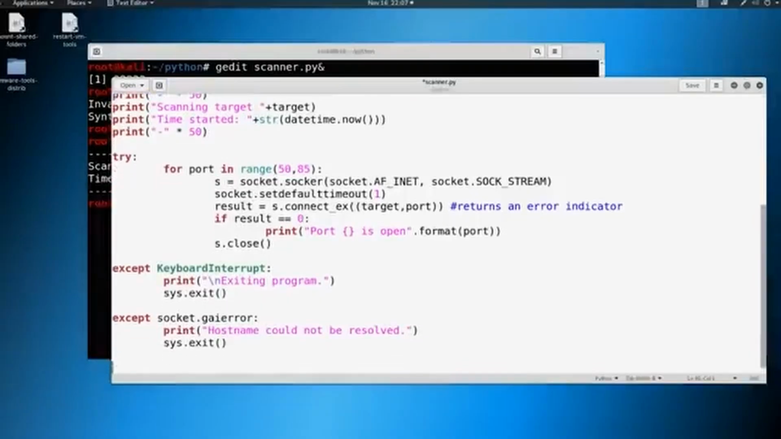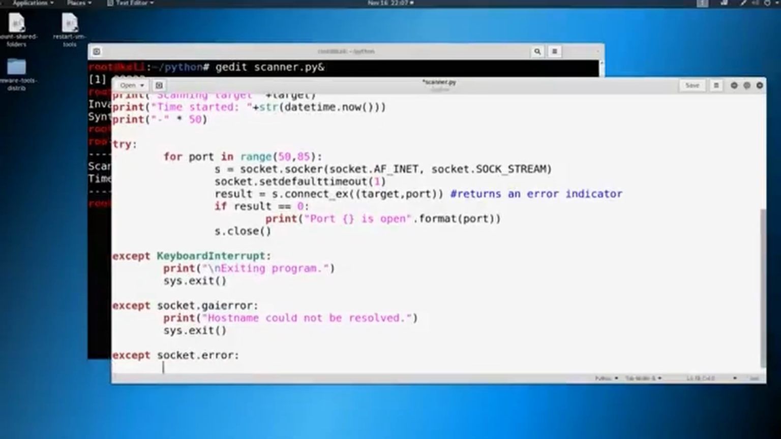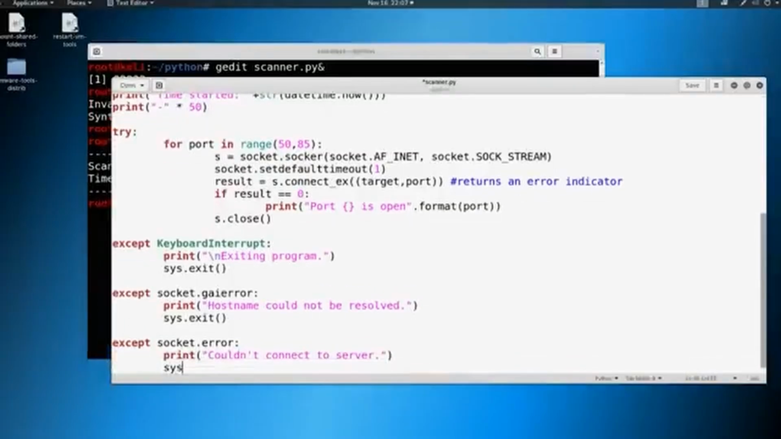So if we can't resolve the hostname, DNS is failing us, we're just going to go ahead and exit out. And then one more. What if we can't make the connection to the address in general? Well, that's what's called a socket error. So we're going to say socket.error, and we're going to print out "couldn't connect to server." And then we're also going to exit this. So we'll say sys.exit. I'll give you a little bit of time to catch up on this script if you're behind. I was typing fast and talking as well.